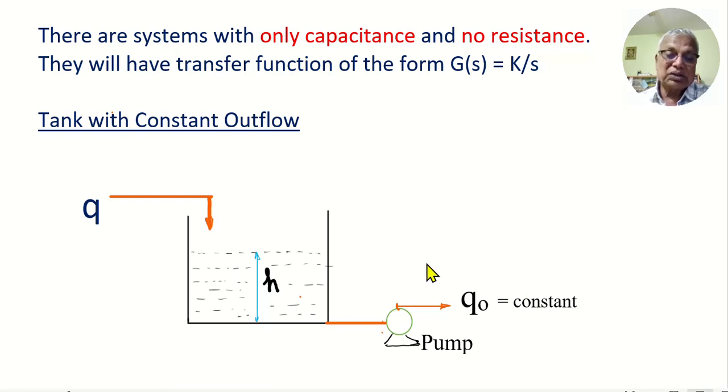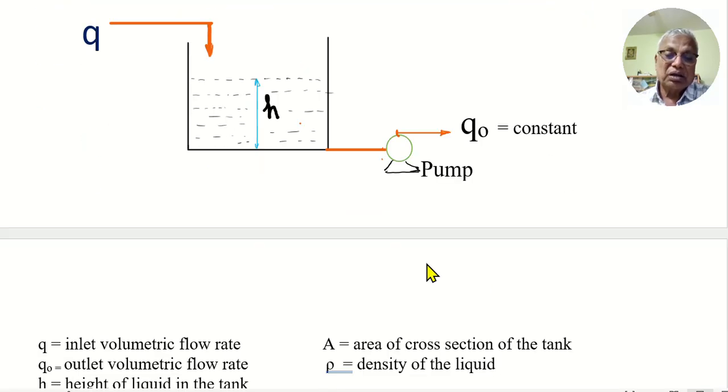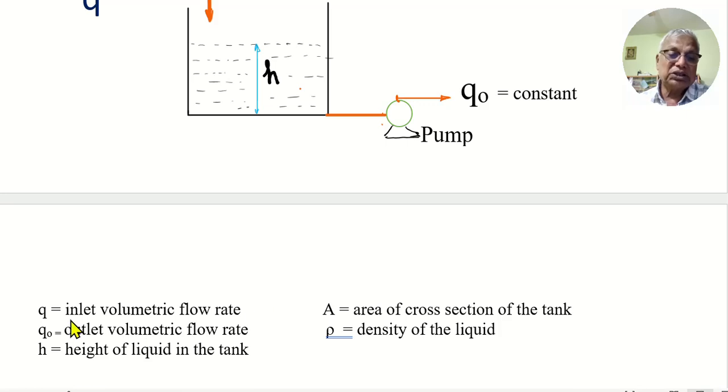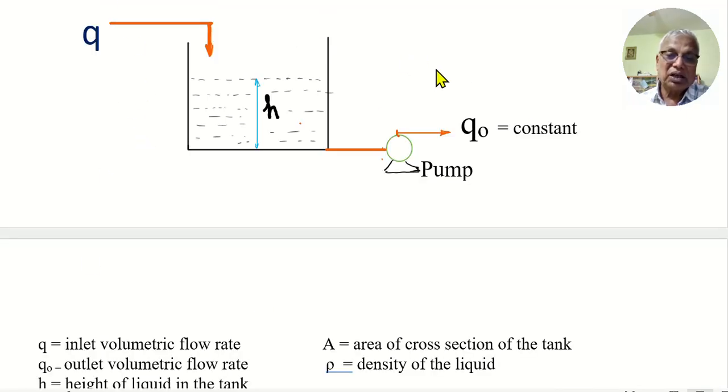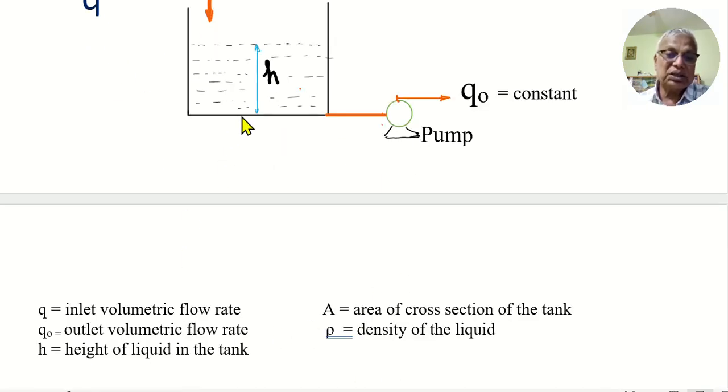So let's see what is the transfer function of this. The usual notations: Q is inlet volumetric flow rate, Q naught is outlet flow rate, that is constant. A, area of cross section, rho, density of the liquid, both we select to be constant. We assume that the area of the tank is uniform and constant. Density of the liquid is also constant. H is the height, and Q naught is the constant outflow.